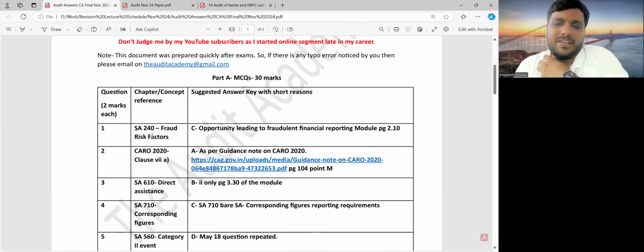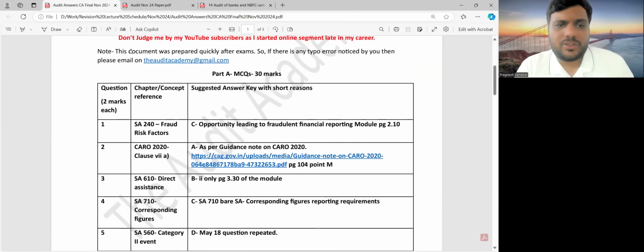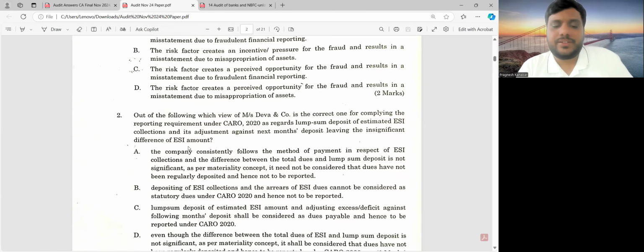I have given this PDF on my Telegram channel also, and you can take screenshots from here also along with the reasons I have given you. Module page number has been given so that pan India everyone can see this. Otherwise, students who had taken our lectures also know that we had done this.